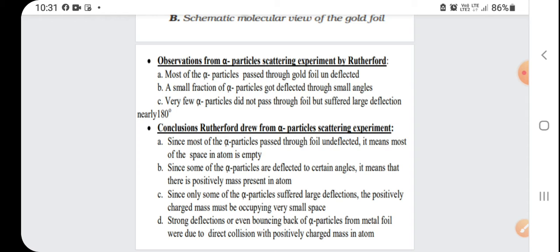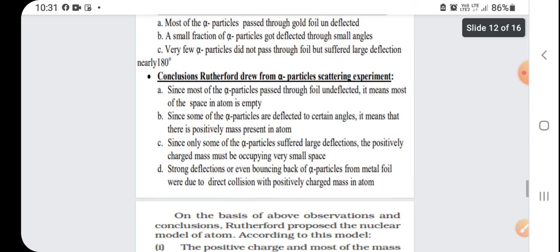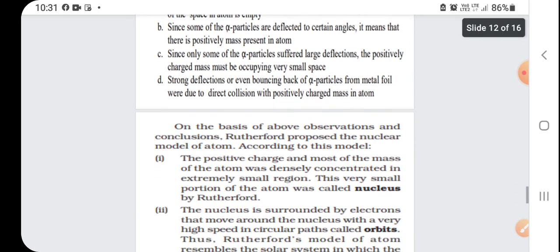If a larger space were there, many alpha particles would return back. A strong deflection or even bouncing back of alpha particles from the metal foil was due to direct collision with the positively charged mass in an atom, and the positive mass is very strong.